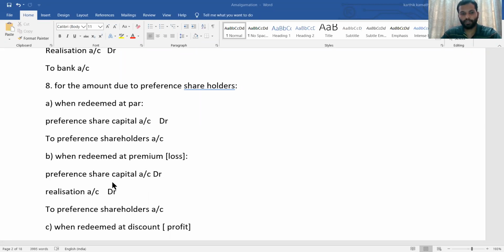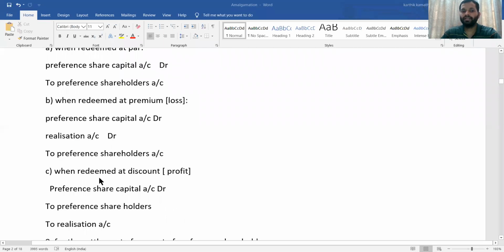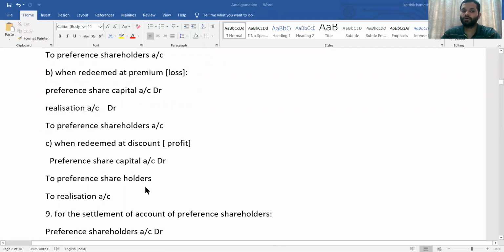Preference share capital account debit, realization account debit to preference shareholder. Since it is a loss, realization account is debited. Then whenever it is redeemed at a discount, that means it's a profit to the company. Whenever there is a profit to the company, preference share capital account debit to preference shareholders, to realization account. So here realization account is credited because it is a profit to the company.